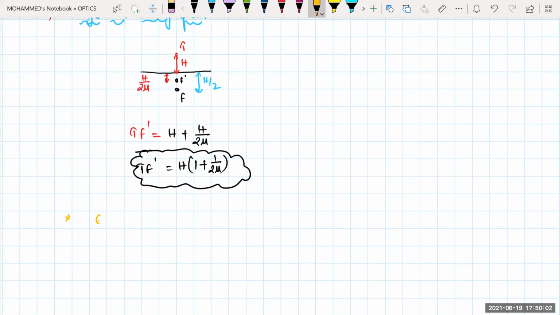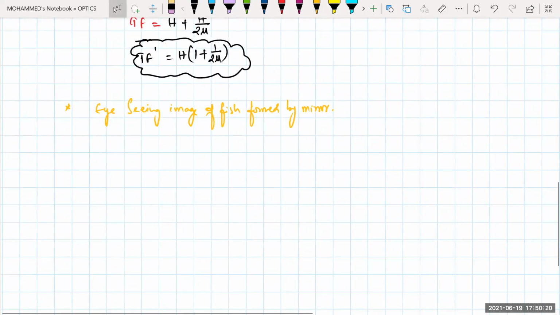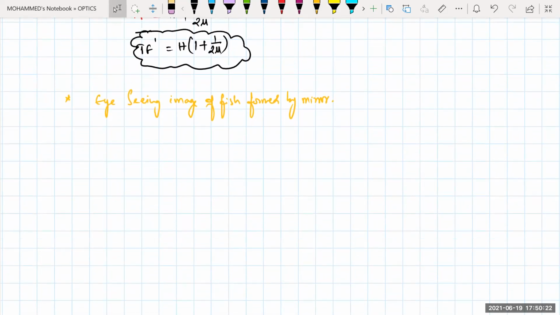Say for example, if the eye is seeing the image of your fish which is formed by the mirror, then will it appear to be nearer or far away? Even farther. So let us try to see the situation. Now this is your mirror, beta. Okay. Now here is your fish.